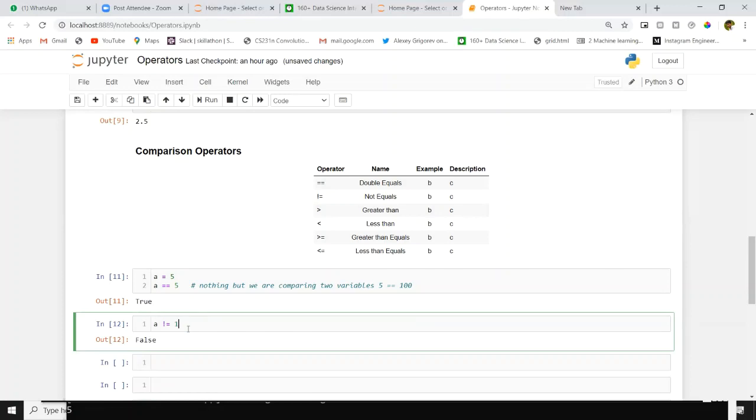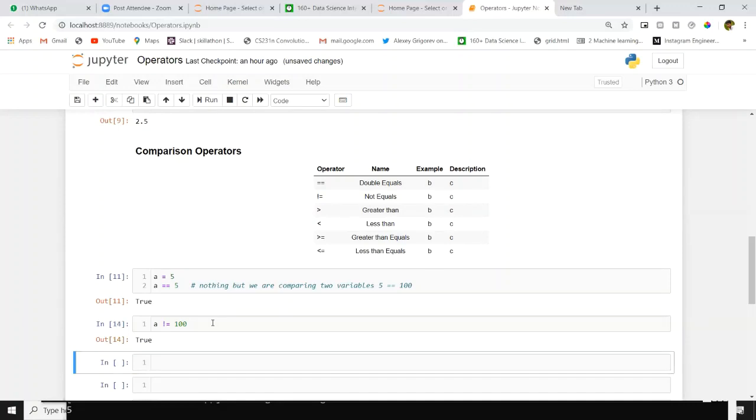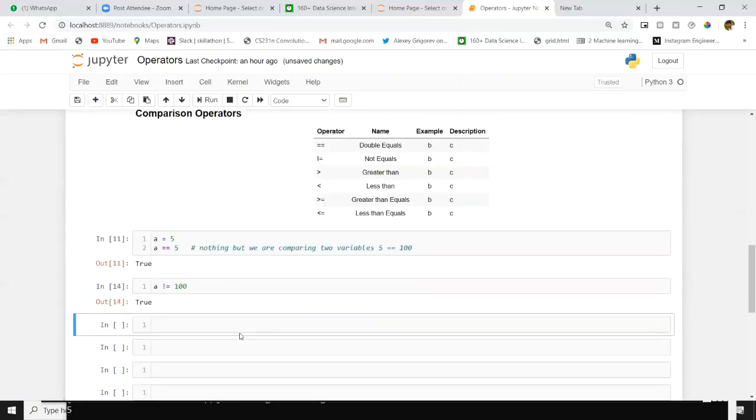If I say 100 here, now I am saying 5 not equal to 100. That means true. So that's why I got true here. A not equal to 100 means it's true, since inside A we have the value 5.